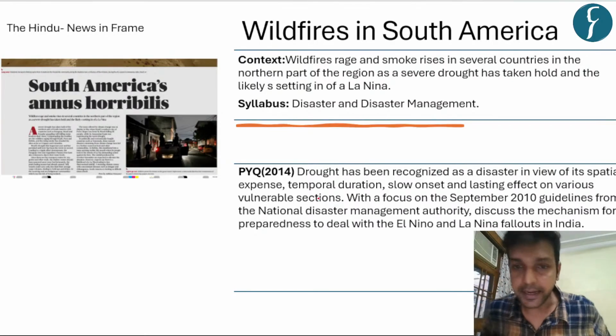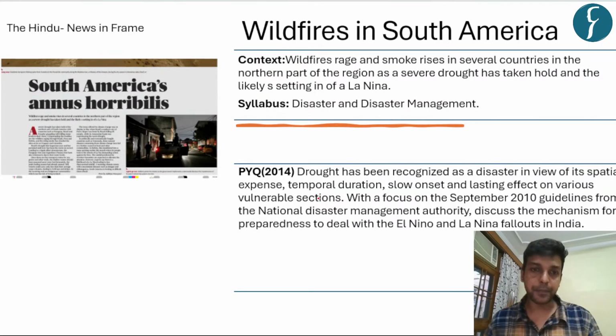So we have taken this article from The Hindu newspaper, and we have taken this topic because wildfires, though they have not been asked in the UPSC in the past, there is a high probability that wildfires may be asked in the near future because a number of regions of India, especially Himachal Pradesh and Uttarakhand, are witnessing wildfires, right? So that's why we have taken this topic, and at the same time, we can use this information in various other topics of disaster and disaster management.